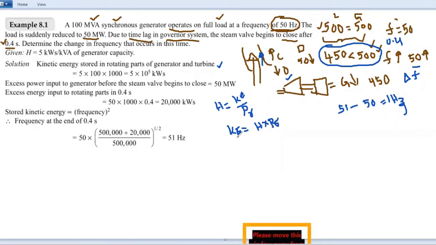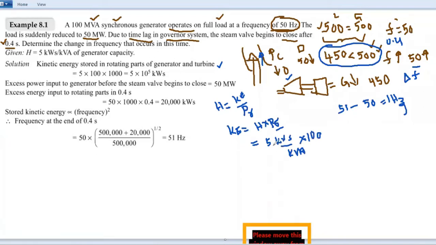Here inertia constant is given as 5 kW seconds per kVA of generator capacity. The rating of the machine is given as 100 MVA, and H is 5 kW seconds per kVA of generator capacity. So you substitute here: H is 5 kW seconds per kVA multiplied by the rating of the machine, 100 MVA.